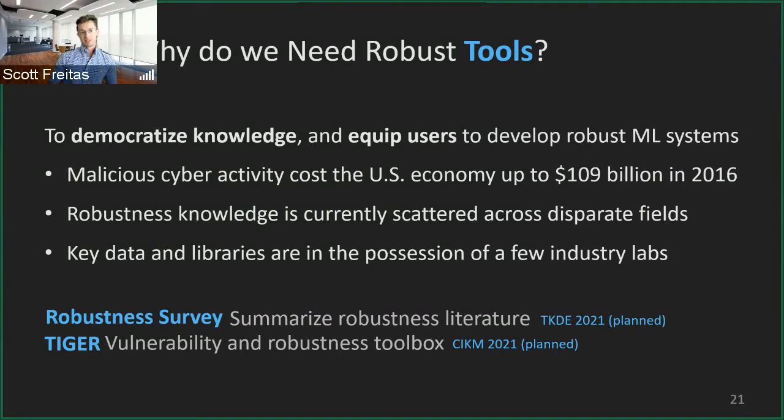So a few pieces of information here. Cyber attacks cost the U.S. economy up to $109 billion in 2016 alone. And robustness knowledge is generally currently scattered across many disparate fields in physics, mathematics, computer science, with nothing bringing them all together. In addition, key data and libraries are often the possession of a few leading industry labs such as Google, Facebook, Microsoft, and bringing them together, making it open source for people is really crucial.